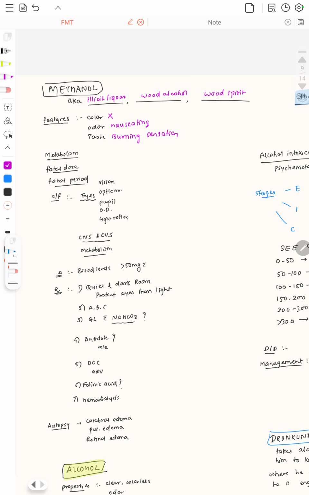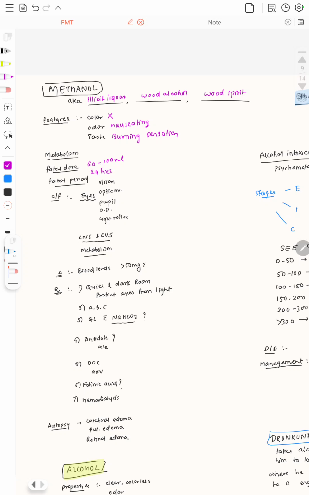Now, talking about the metabolism of methanol. The metabolism of methanol is pretty easy. The methanol will be converted to formaldehyde, and formaldehyde will be further converted into formic acid. The fatal dose of methanol is about 60 to 100 ml, while the fatal period is about 24 hours.